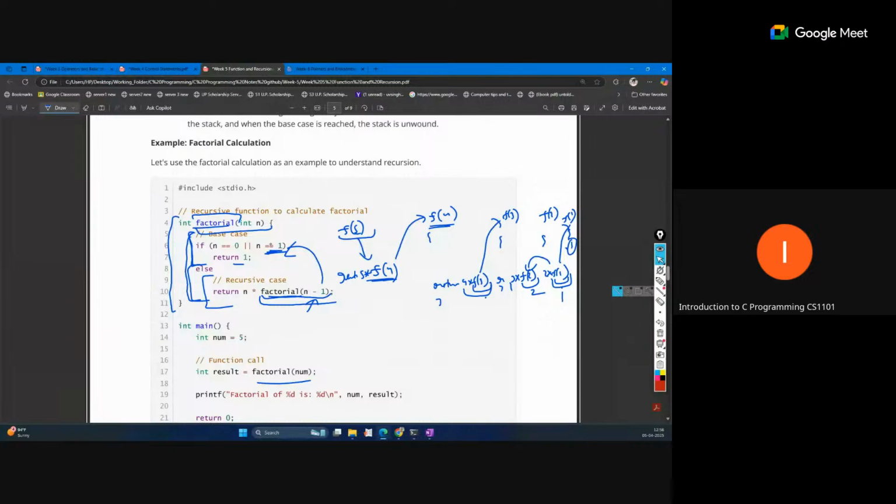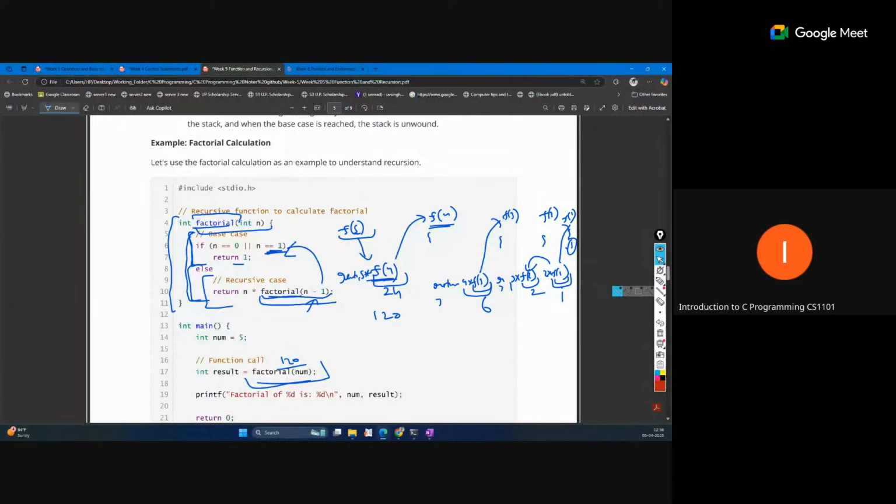Sorry, this part. 6 into 4, 24. 24 will replace this. And 24 into 5, 120. This 120 will be returned to the main call, and that will be the answer.